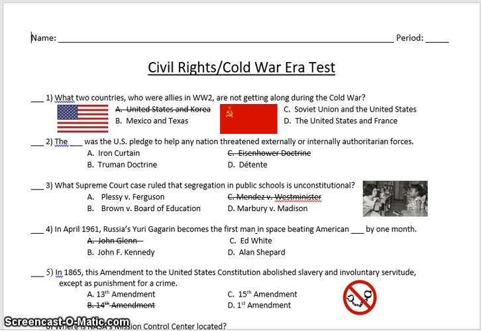Question 3. What Supreme Court case ruled that segregation in public schools is unconstitutional? A. Plessy v. Ferguson. B. Brown v. Board of Education. D. Marbury v. Madison.